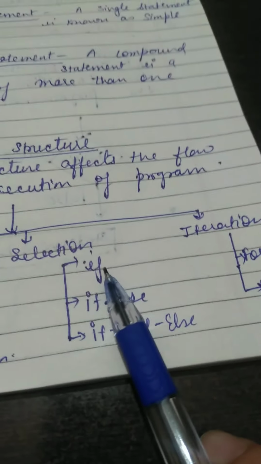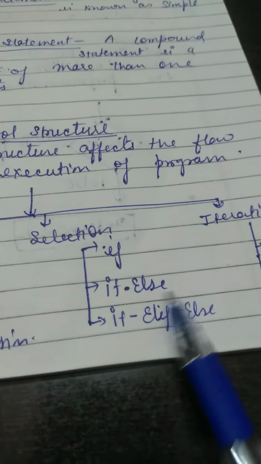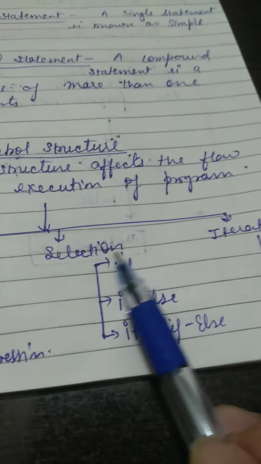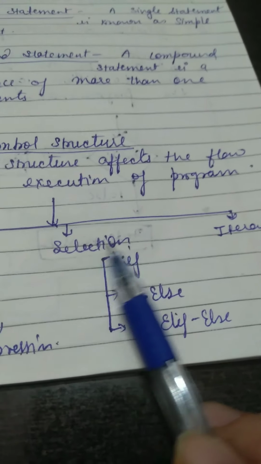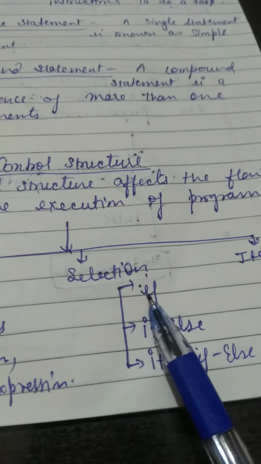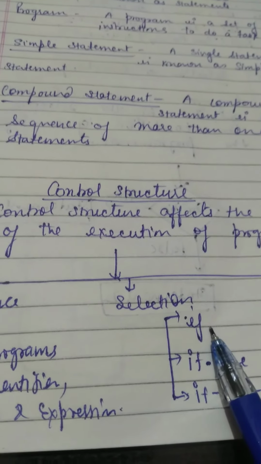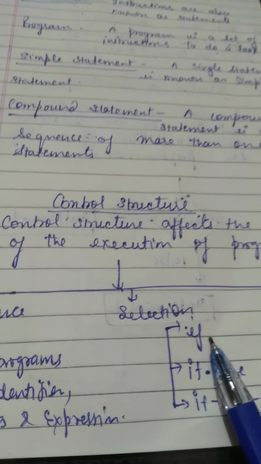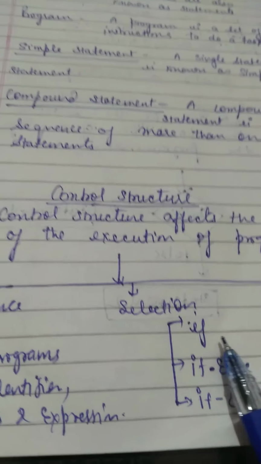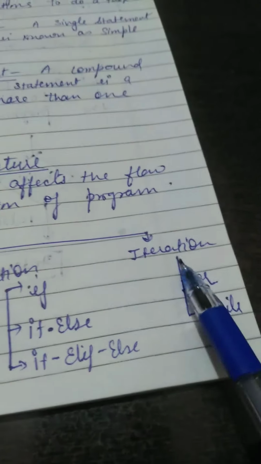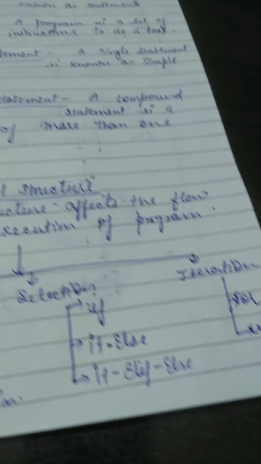Selection means we have in selection if else, if elif else. So these keywords come in the selection construct. Means if the user gives a condition, according to that condition the program will work. In iteration, for and while loops come, meaning repetition of the task. So this we will study in detail in this chapter.